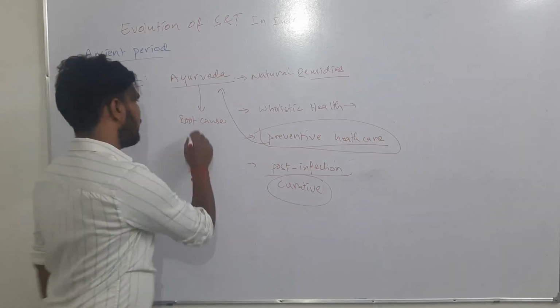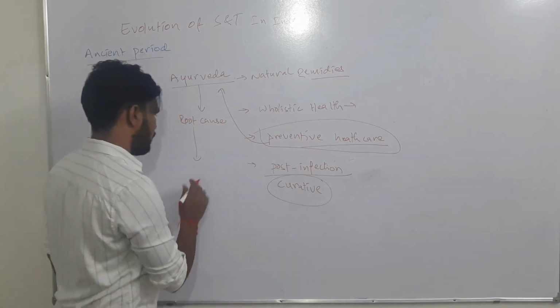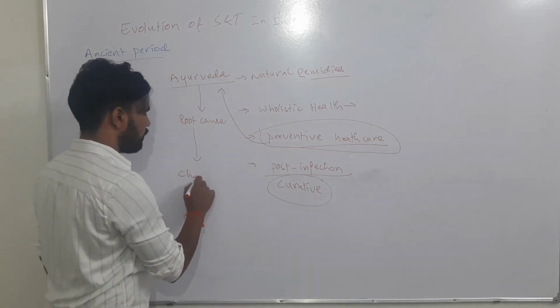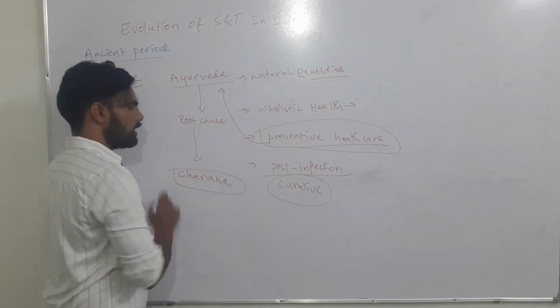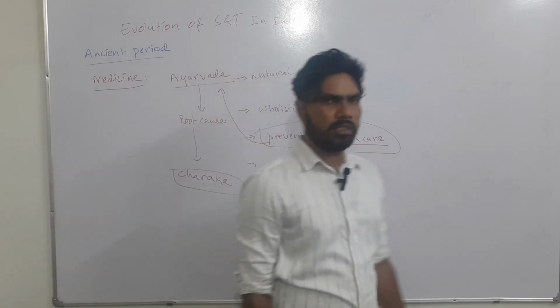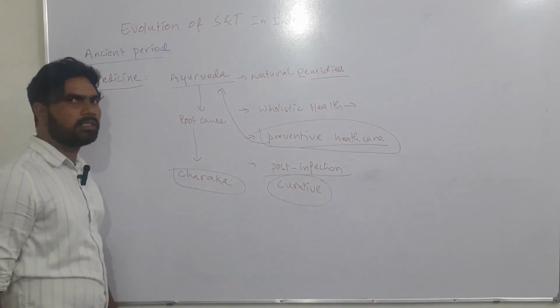The best example, the best doctor we had in our ancient time, is Charaka. We can say he is one of the greatest doctors that not only India but the world has seen.